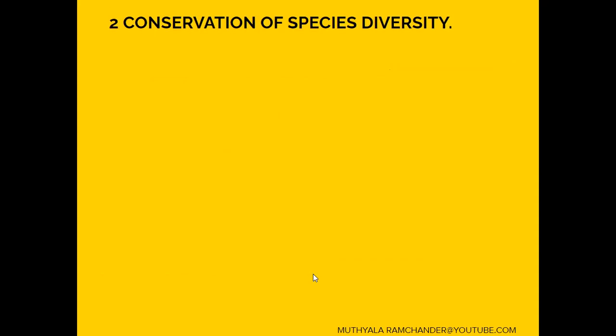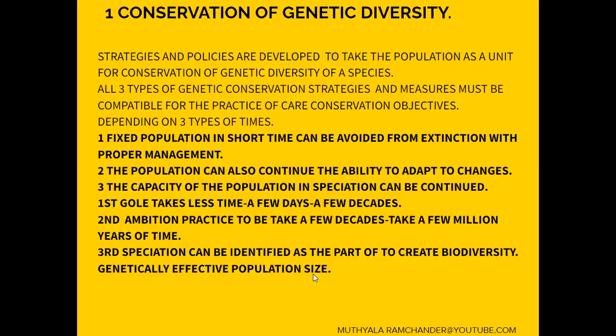All three types of genetic conservation strategies are interlinked with each other: first strategy, second, third. They are interlinked for the conservation of genetic diversity to make a good population size.